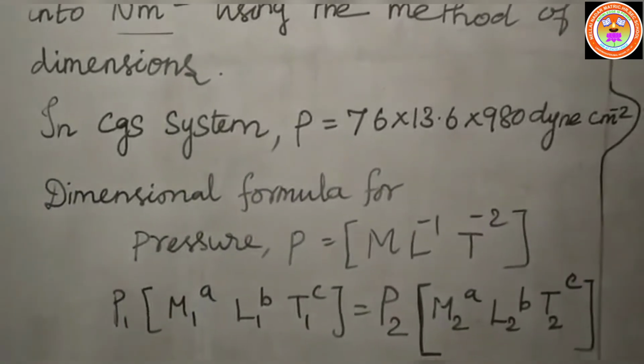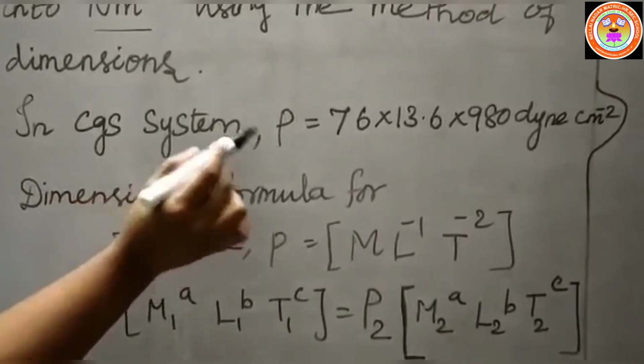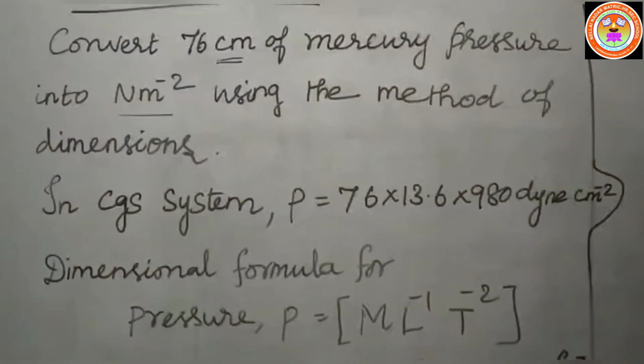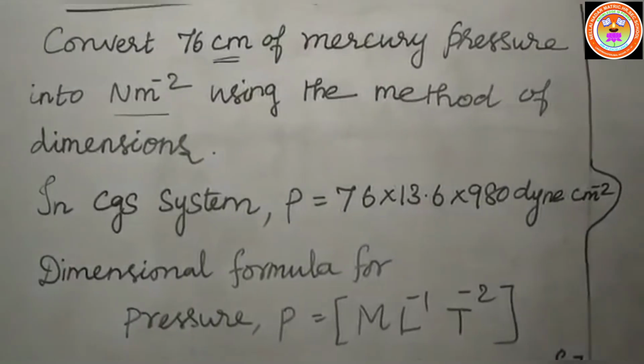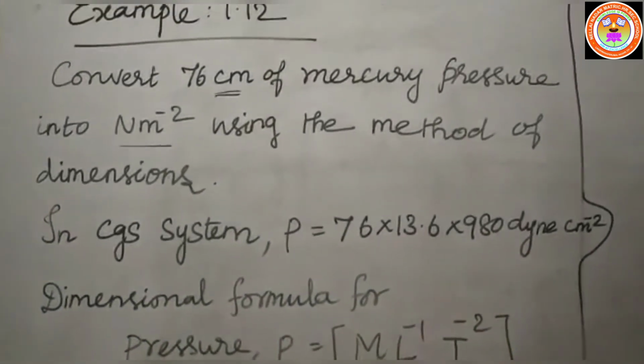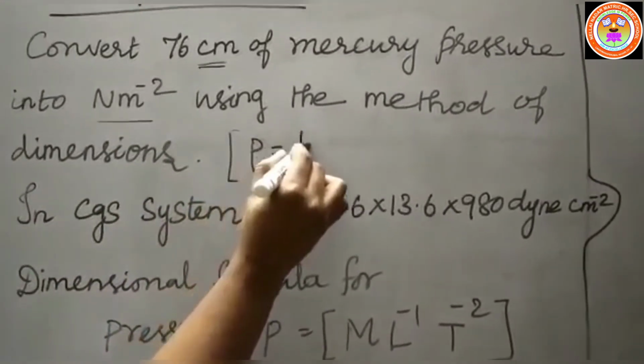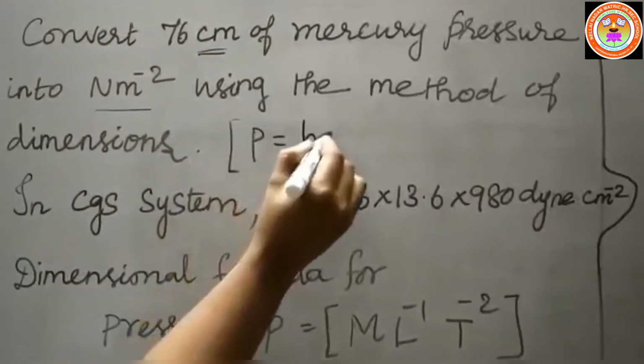First you have to write in the CGS system the pressure value given, that is 76 centimeter of mercury. It is nothing but the height of the mercury column. In your lower classes you already studied that P is equal to h rho g, the pressure in the liquid column.